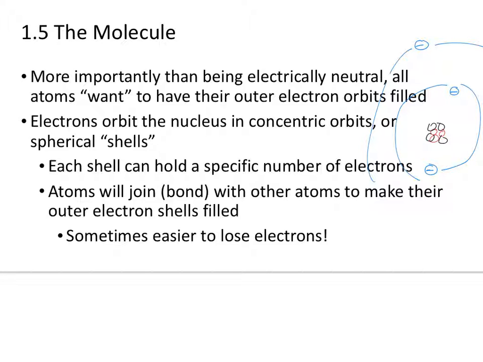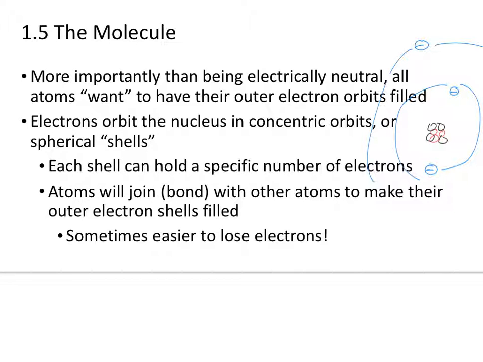Well, atoms are most stable when they have their outer shells filled. And this shell right here, or this orbit that this one single electron is in, could hold a lot more, and so it's not filled currently. All right? Each shell can hold a specific number of electrons, which I'll tell you in just a minute.